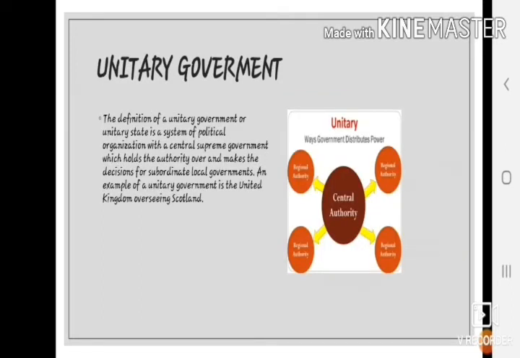Unitary government. In the unitary form of government, all the powers are vested in a central government, i.e., the whole country is governed from a single center of power. For administrative convenience, the center can create units and give some governmental powers to them. These units do not derive their powers from the constitution. The center can take away the power of units or dissolve them at its will. There is no need for a written constitution. The example of this form of government is the UK.